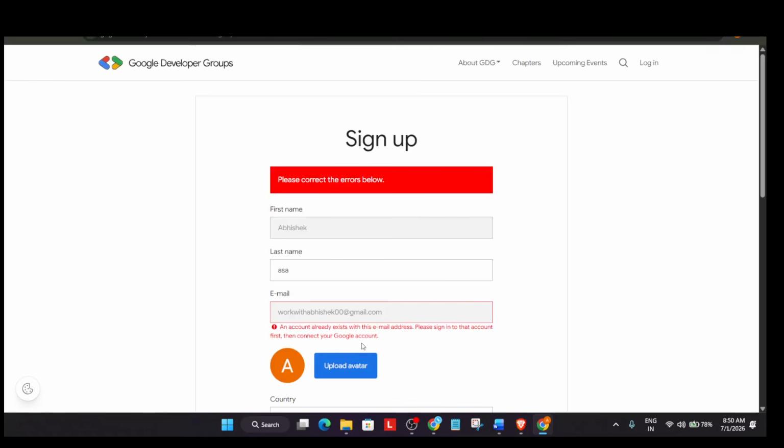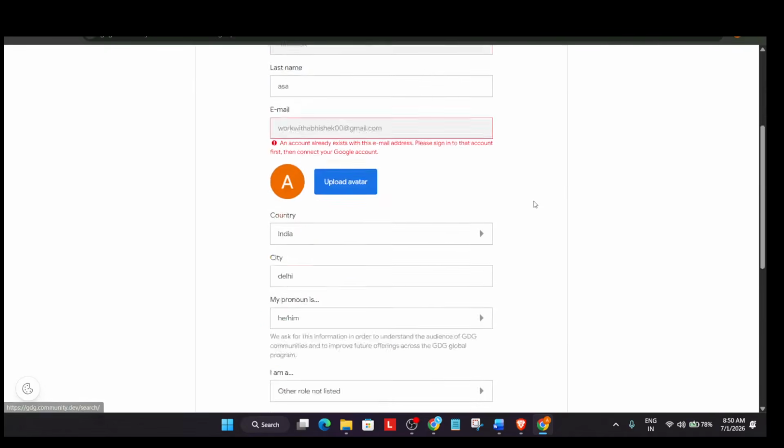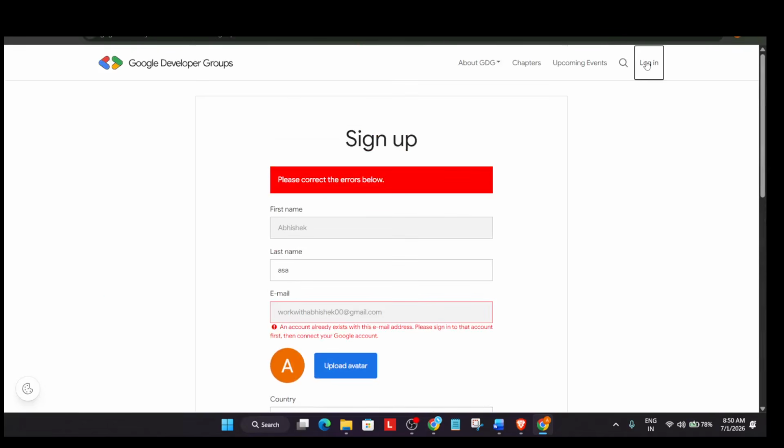So this is how we complete it. Okay, my account is already there. So if your account is already listed, just sign in. I am just showing you the pathway of how you have to do it. You have to simply click on sign up, and your account will be created. Now let me just sign in directly.